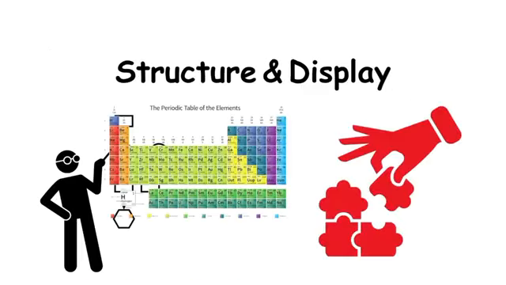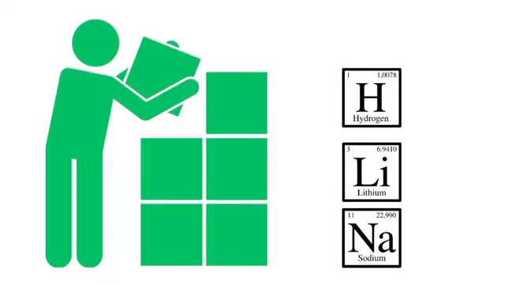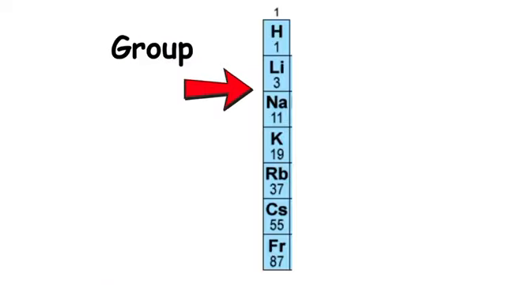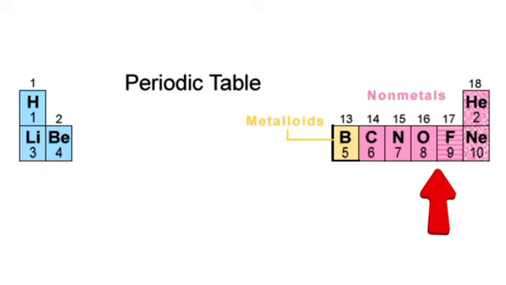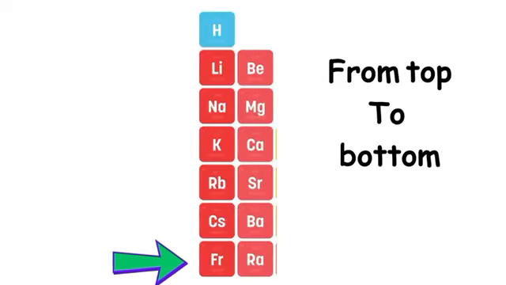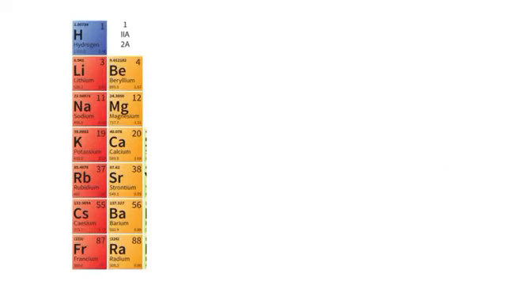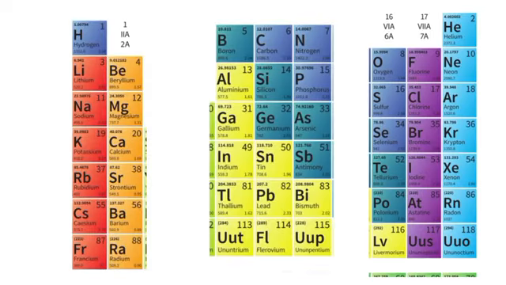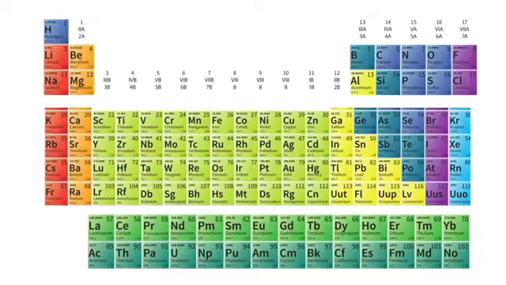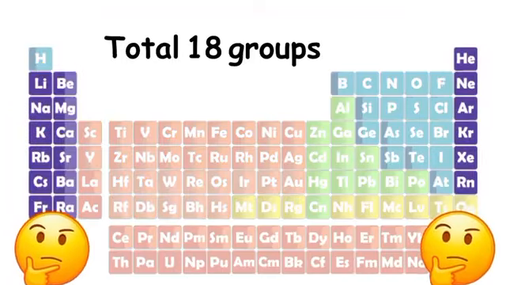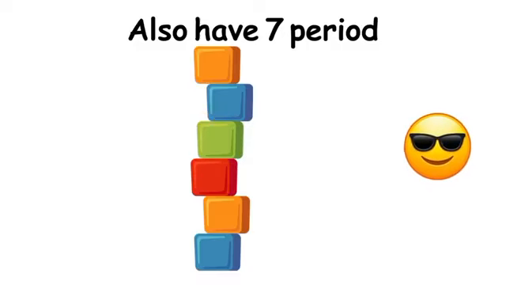Structure and display. The periodic table is a tabular form of chemical elements which are arranged in groups and periods. If we study the behavior and properties of elements from top to bottom, it is called a group, and from left to right is known as a period. Actually, vertical columns are called groups, and horizontal rows are called periods. There are a total of 18 groups in the periodic table, and it also has 7 periods.